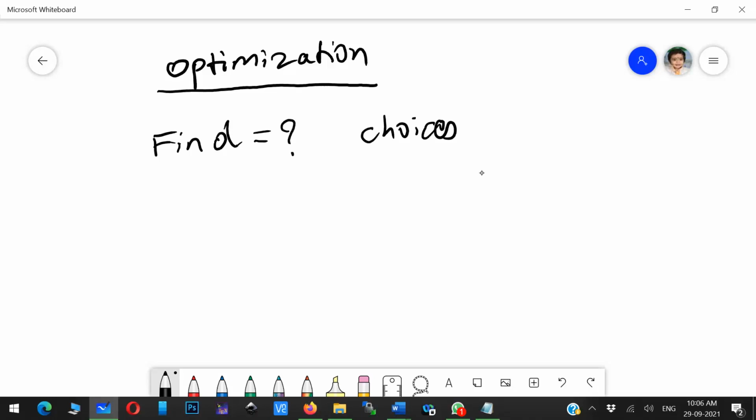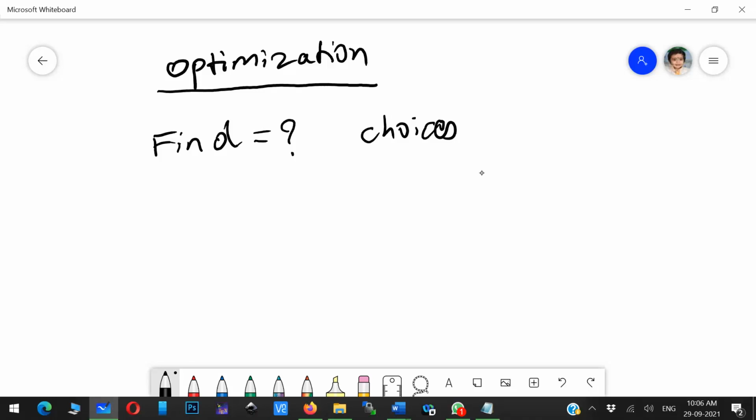So you want to find out some value, and that value has some choices, then you have to use an optimization problem. If you want to find the value and you don't have choices, then you should not use optimization. There is no use of using optimization techniques in that kind of problem.